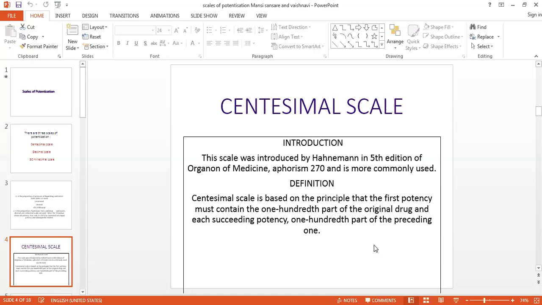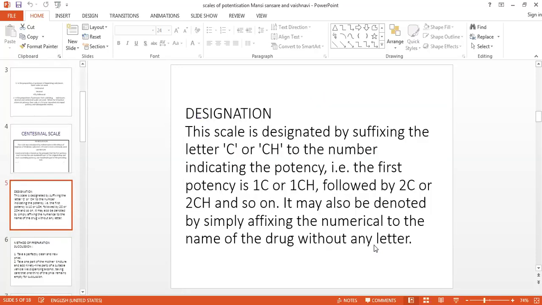So the definition of the centesimal scale is that the first potency must contain 1 by 100 part of the original drug, and each succeeding potency 100th part of the preceding one. It is designated by the capital letter C, or it may be CH, to indicate the potency.